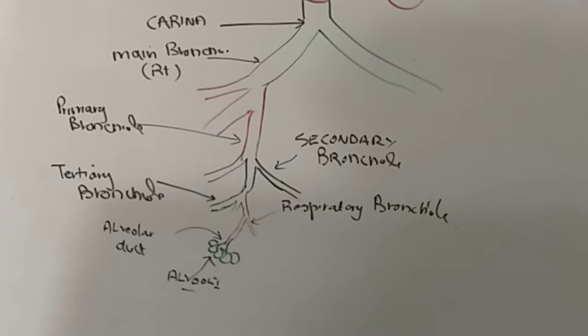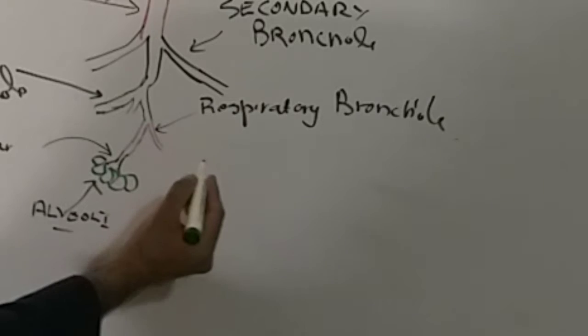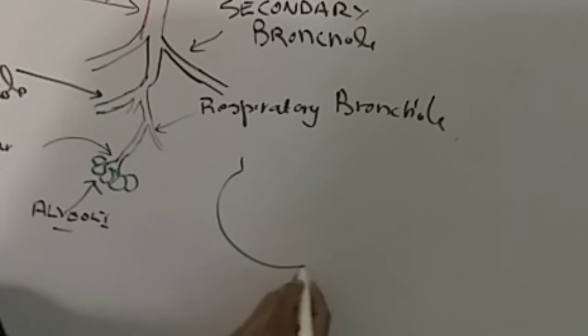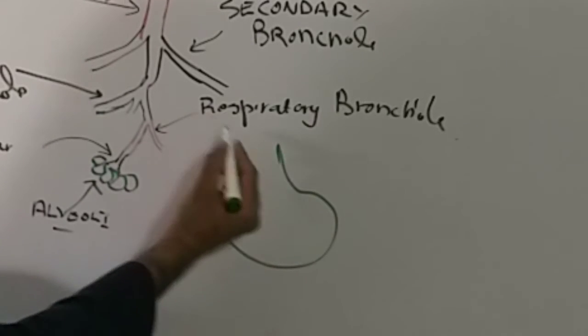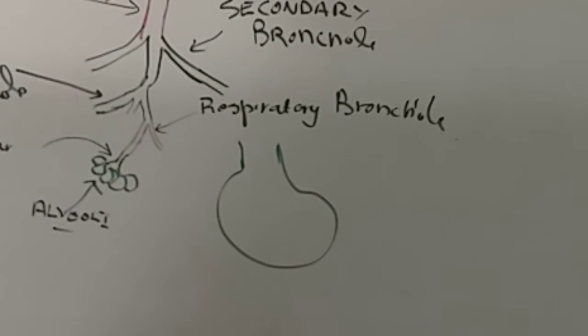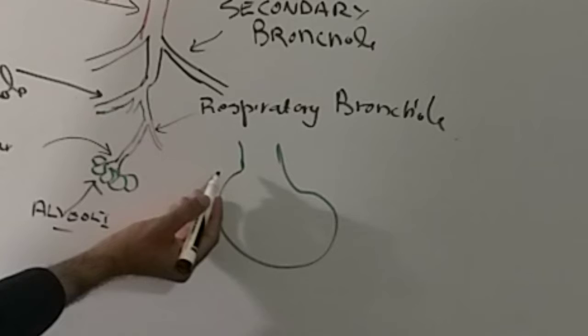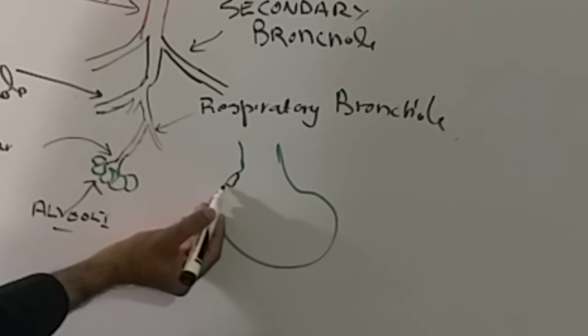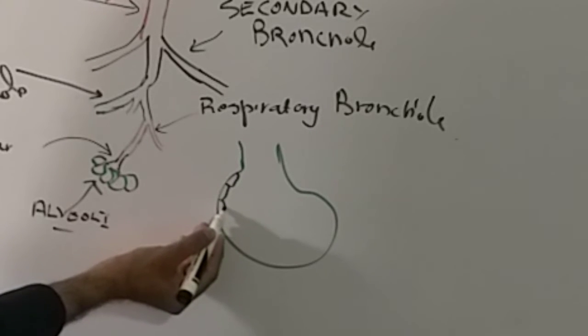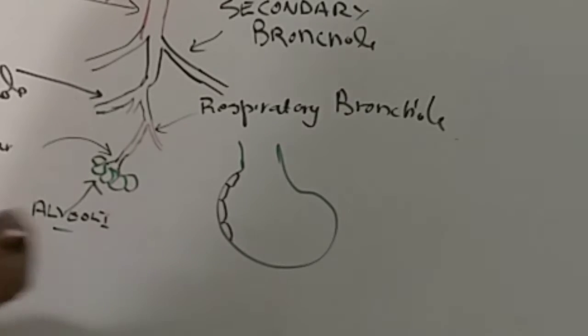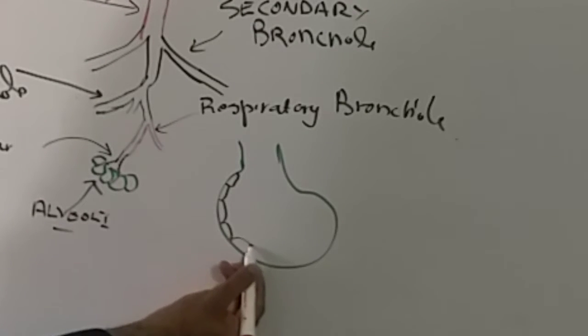Now these alveoli, if I make a diagram of one alveolus, it contains type 1 and type 2 pneumocytes, or alveolar cells. There are many more type 1 alveolar cells and very few type 2 alveolar cells or type 2 pneumocytes.